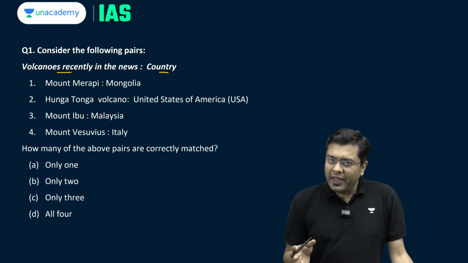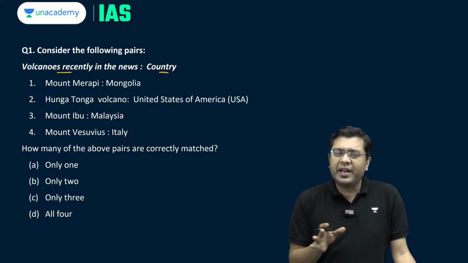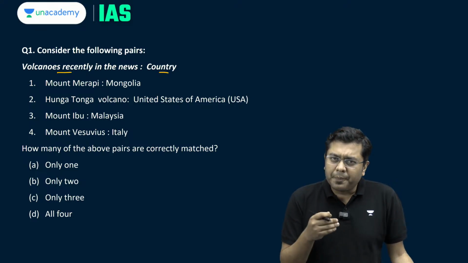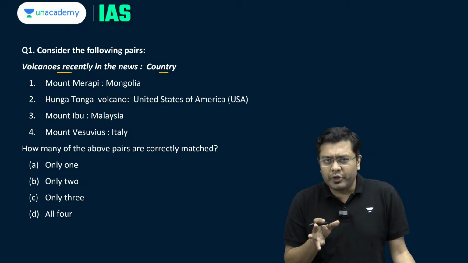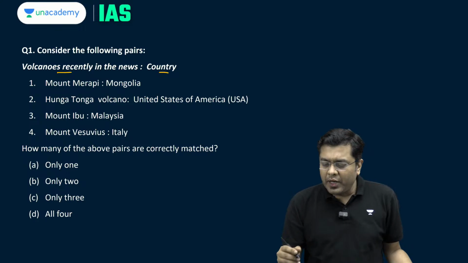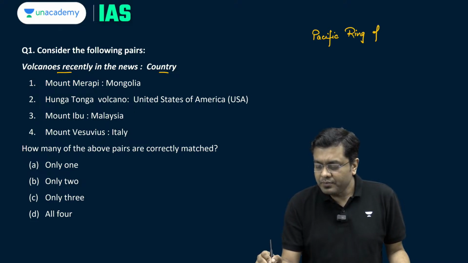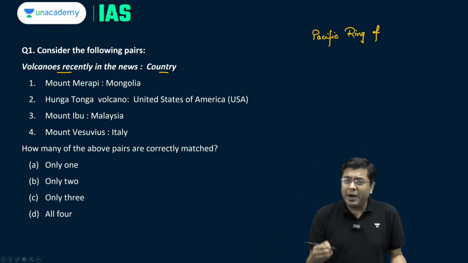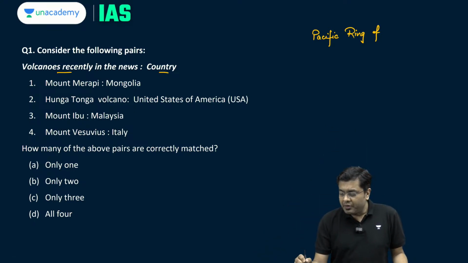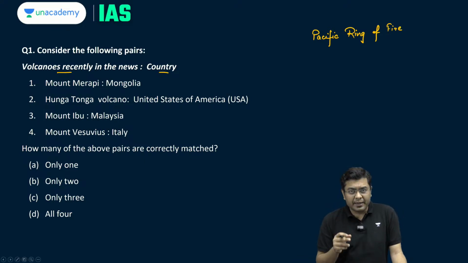In the past 1.5 years, you have had eruptions in a particular area of the globe, the Pacific Ring of Fire, where you had a lot of eruptions, including Mount Ibu and Mount Merapi. Along with that, the region of the Mediterranean belt. You can expect questions associated with these two as well.